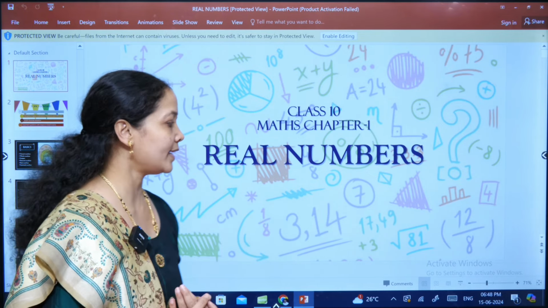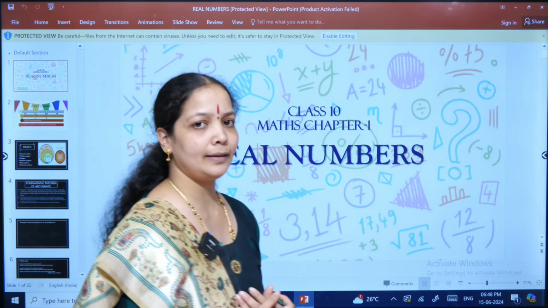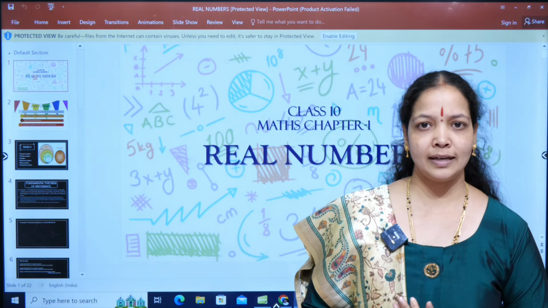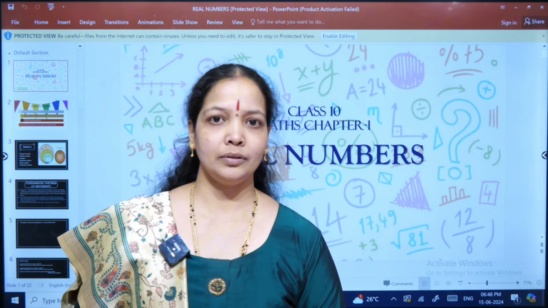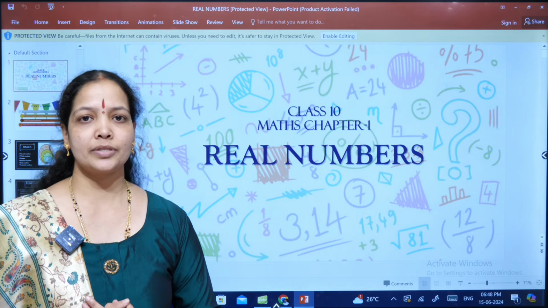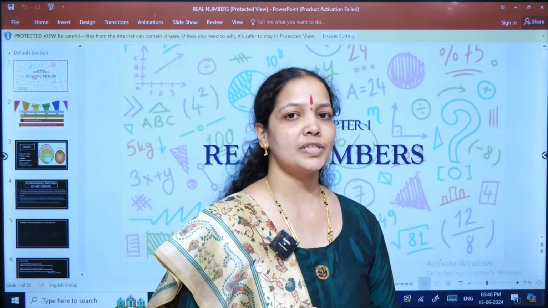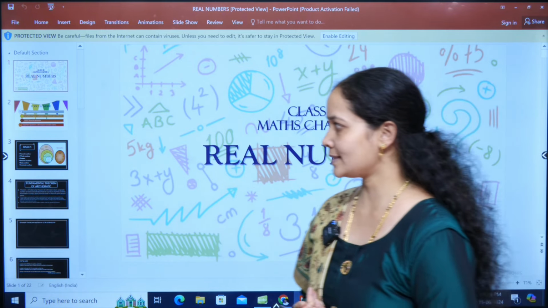To start with real numbers, if we have to define, a real number is a combination of rational numbers as well as irrational numbers. Rational numbers, you all know, are represented in the form of p by q, where q is not equal to 0, and irrational numbers are the numbers which can be represented in rooted form. Let us pop into the next slide here.